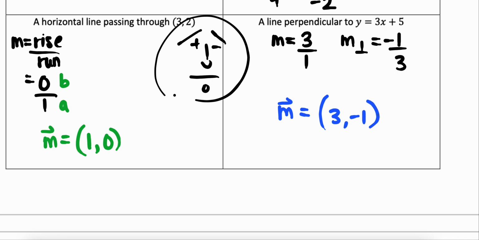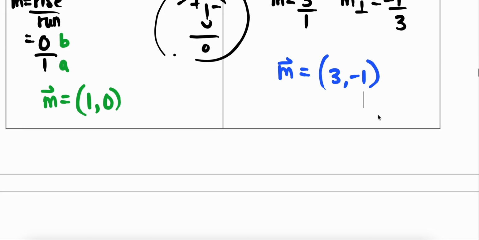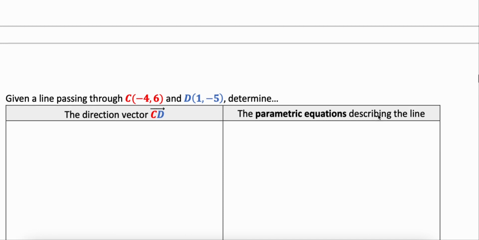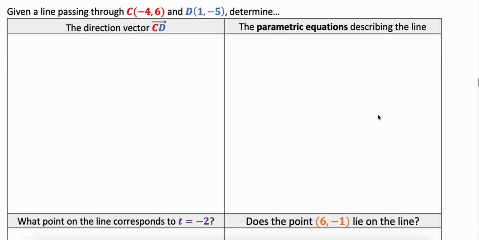So really think slope, rise over run, when we're thinking about direction vectors. We can also take a look at finding our direction vectors or even equations by looking at 2 points. So if we were trying to find a line that passed through the point C, which was (-4, 6), and D, (1, -5), could we determine the direction vector CD?